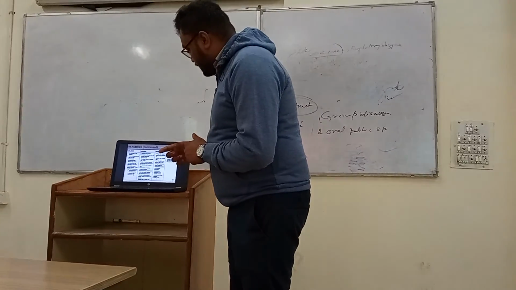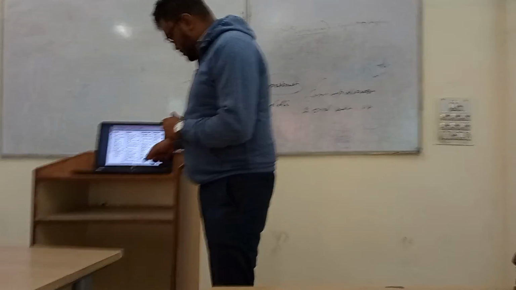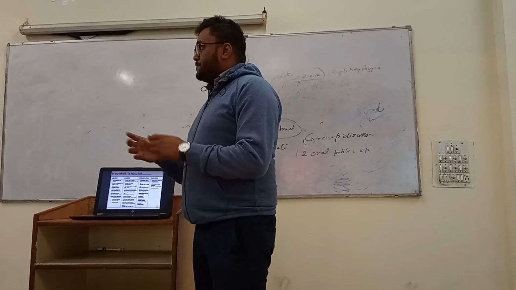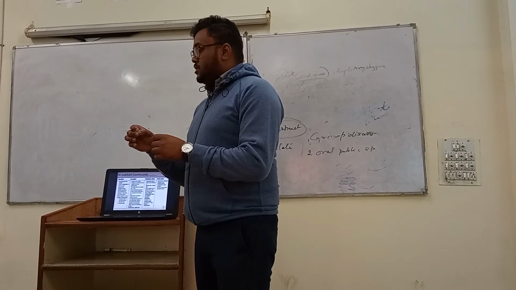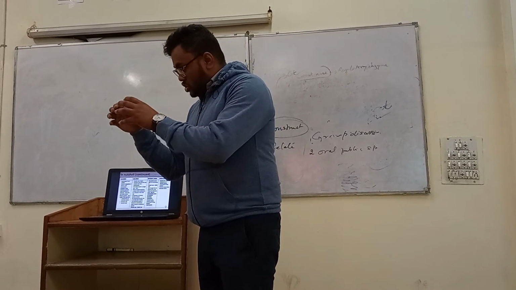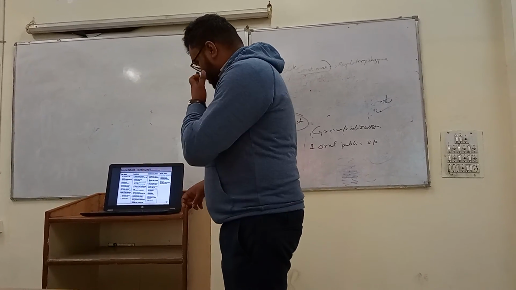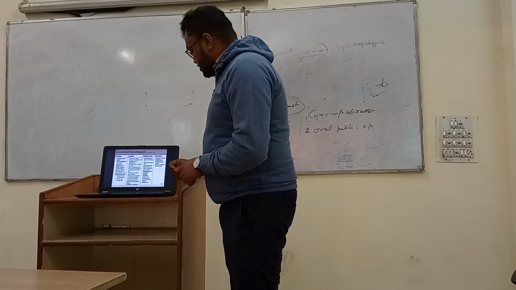Finally there is cryptic growth: whatever cells are lysed, the living cells use the nutrients from those dying cells. This is called cryptic growth.